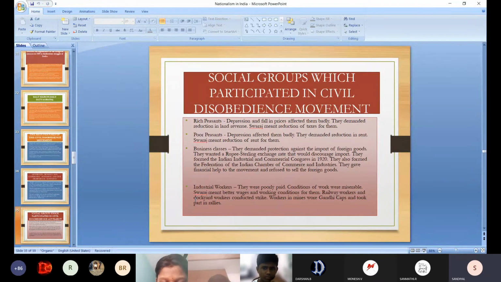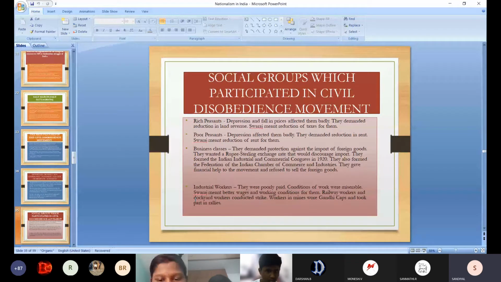So they actively participated in the civil disobedience movement. The first one is rich peasants. Depression and the fall in prices affected them badly. They demanded the reduction in land revenue. Swaraj means reduction here. In different places, Swaraj is nothing but independence. But for the civil disobedience movement, for the rich peasants, what is their Swaraj? Reduction in tax. That is the main freedom for them.